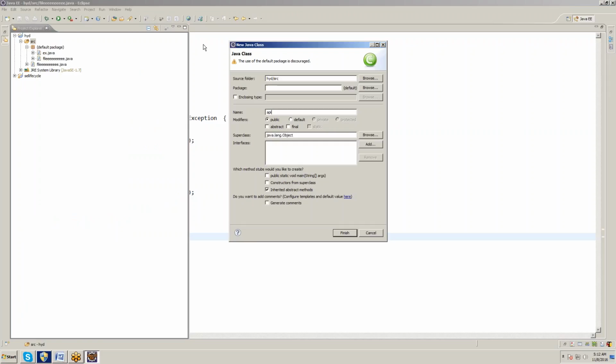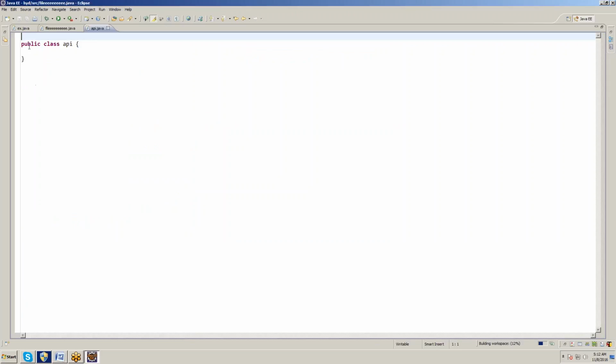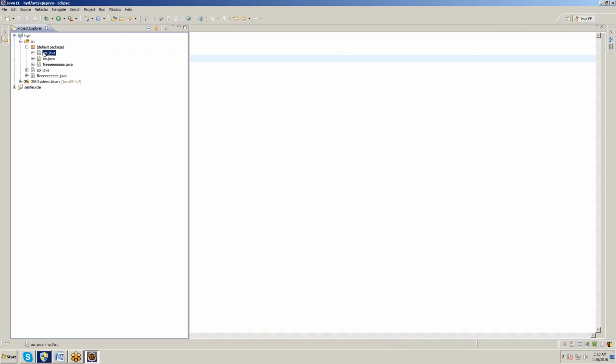I'm writing one function, public void login. I always take login as the example. So I have taken only one class and written one function.